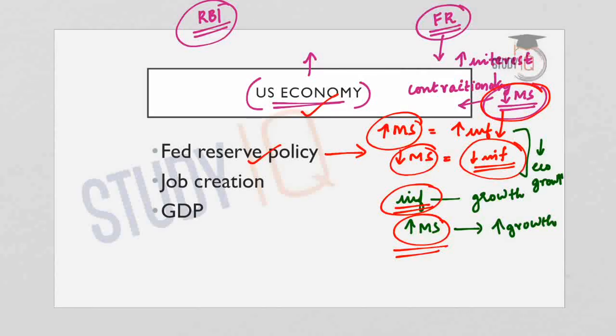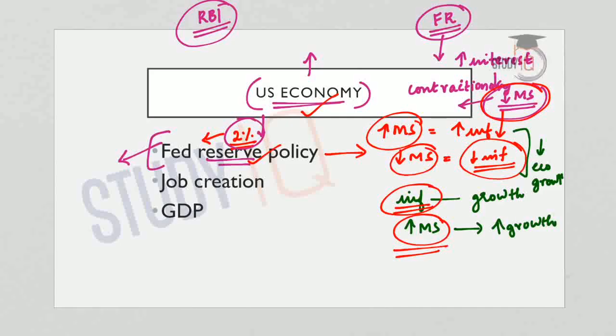Now, the official target of the US economy was to contain inflation within 2%. But what really happened is that when the Federal Reserve adopted a tightening monetary policy, this led to lesser money supply and lesser inflation, and the inflation rate in the US economy came down even below the official target of 2%. This lesser inflation and lesser growth rate in the economy was criticized as a result of the policies adopted by the Federal Reserve, the Central Bank of the US economy.